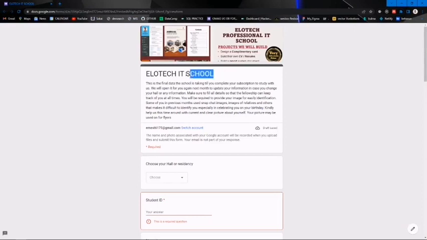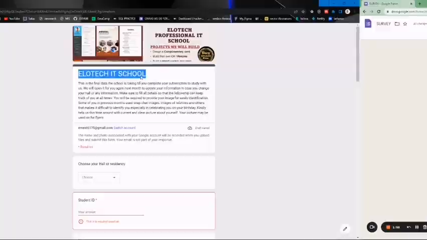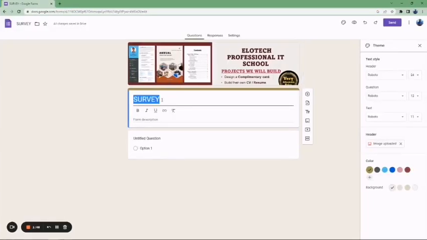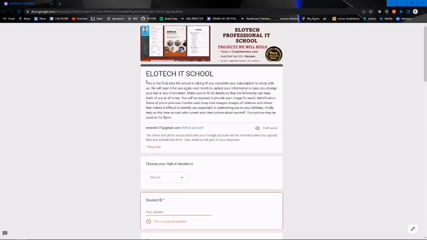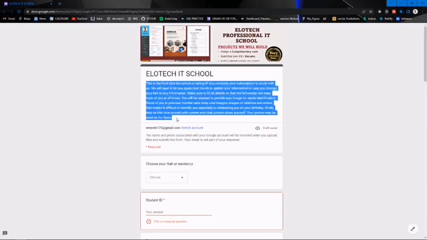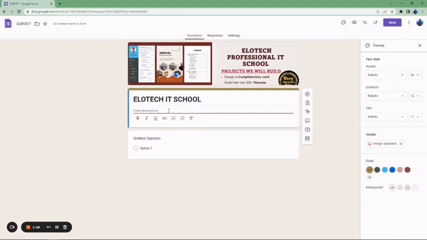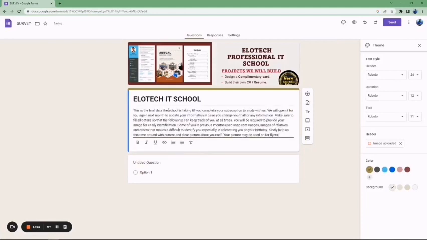So as you can see, the picture is rightly there. Now let us go and type the caption here. So the caption here, that is going to be what we are going to have here. You can select and use this font, either make it bold, italicize, or so. I'm just going to apply bold to it. Then the description, I taught you how the description works. This is the description here. I'm just going to copy, but you have to just type something over there to make it look nice for you. So this is what I am going to use. Now I am done with my description.